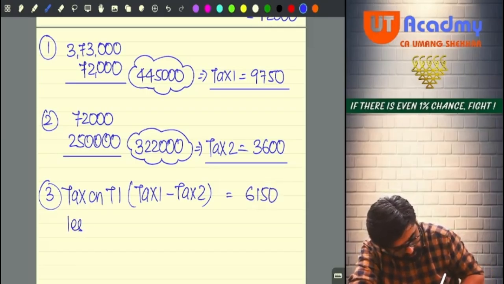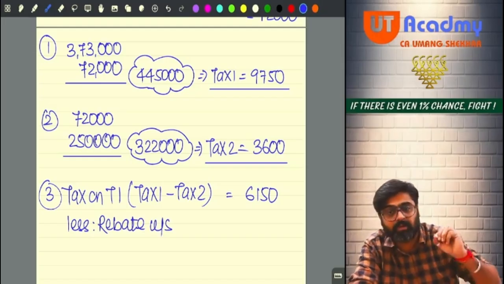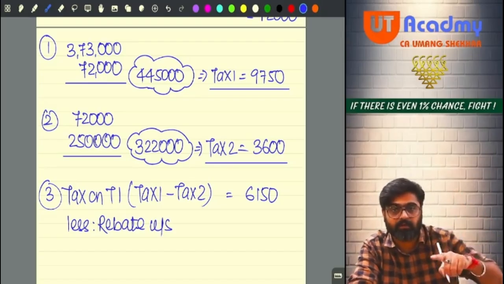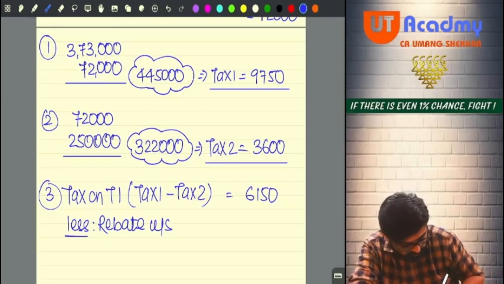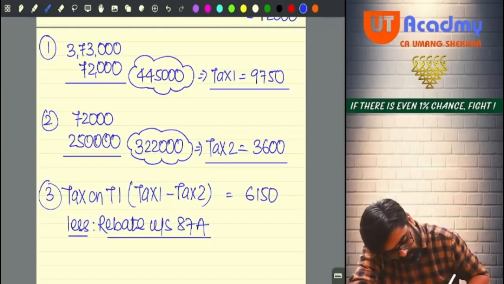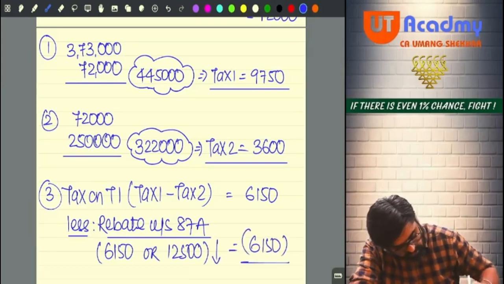Will you allow any rebate? The answer is yes. Because the assessee is an individual, and his total income is 373, which is less than 5 lakhs. Why are we checking 5 lakhs? The assessee is not following 115BAC. So total income of 5 lakhs or less, he is going to get the rebate under section 87A. How much? Rebate will be 6,150 or 12,500, whichever is lower. So 6,150 will be allowed as a rebate.